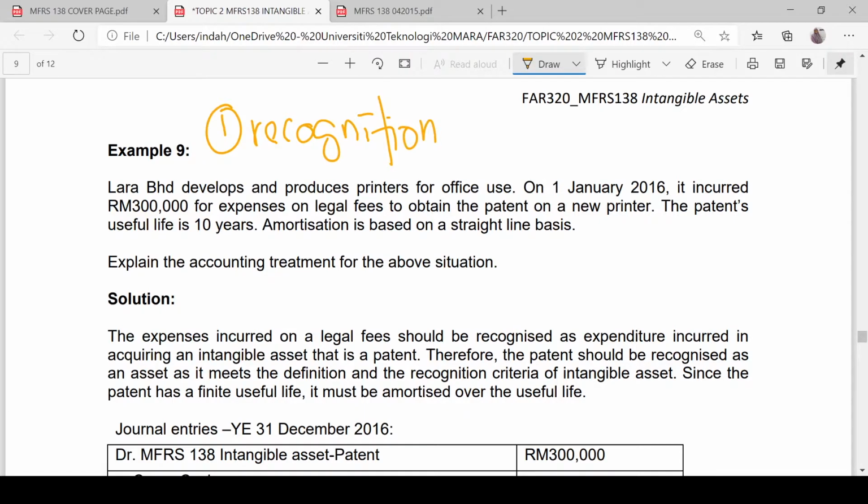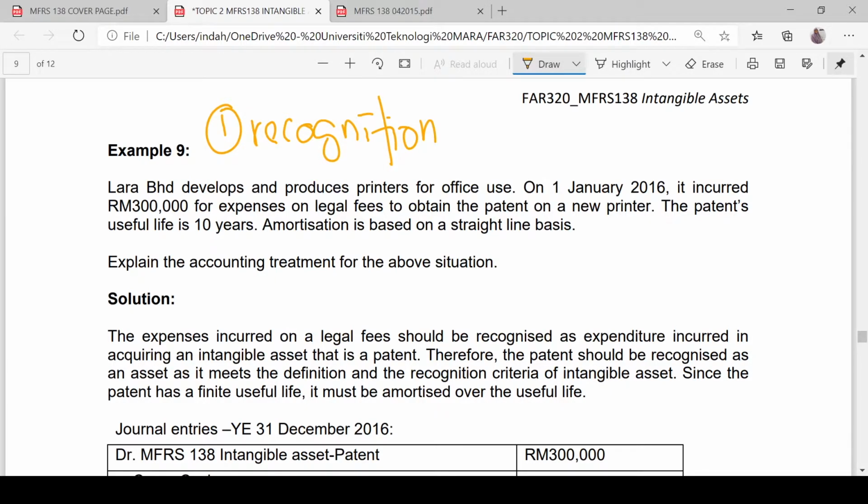Can we recognize the patent as an intangible asset? Yes. The patent is to be recognized as an intangible asset because it meets the definition and the recognition criteria of the intangible asset.